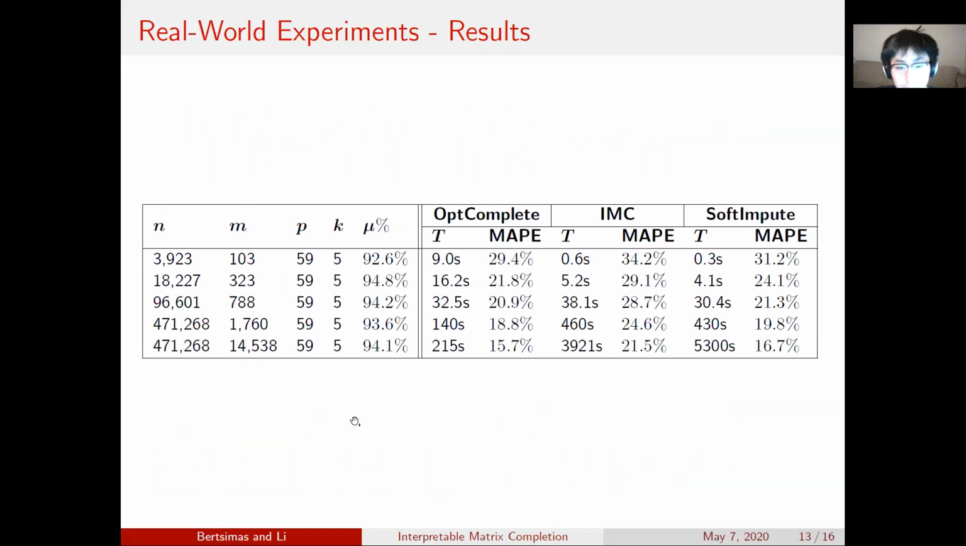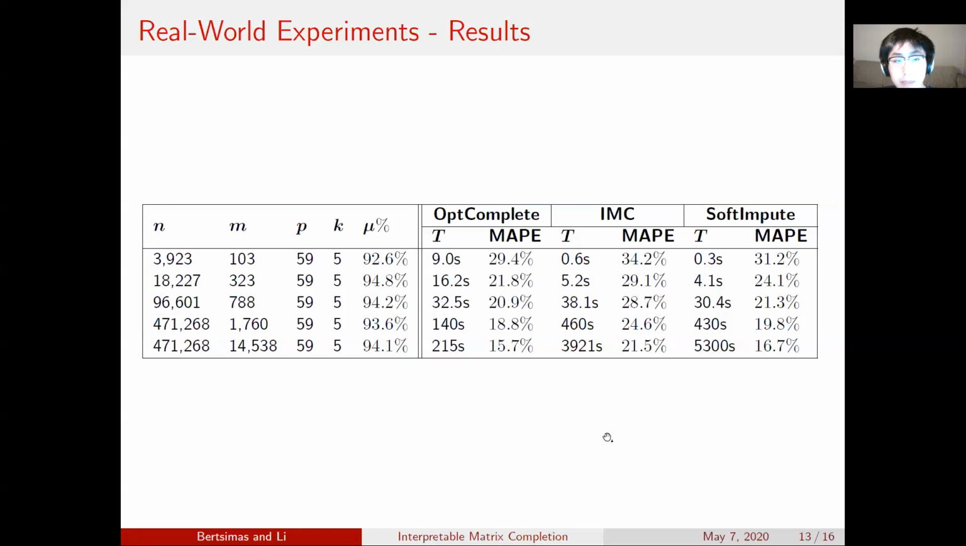In particular, in the largest instances, OptComplete is 20 times faster than IMC and Soft-Impute and shows very good scaling behavior. And this is very impressive because this means that for the entire Netflix problem, OptComplete can solve it in under 4 minutes, and with a lower error than both IMC and the general matrix completion algorithm Soft-Impute.